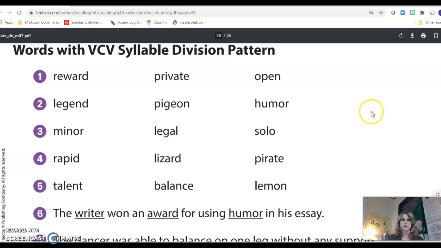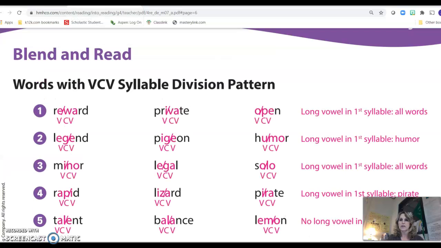Okay, so I'm going to show you on this next screen what it says here. So this is exactly what we did in our lesson. If you look at where they have the separation in reward, in private, and in open, they have a long vowel in the first syllable for all words. Then if you look at each of the ones we did here, it's broken at exactly where we told you that it was. So it's pretty simple. Once you learn the rule, if it's a long vowel in the first syllable, you put the line after the vowel. If it is a short vowel in the first syllable, you put the line after the first consonant.